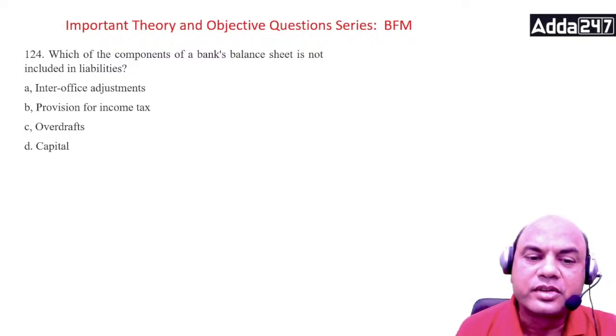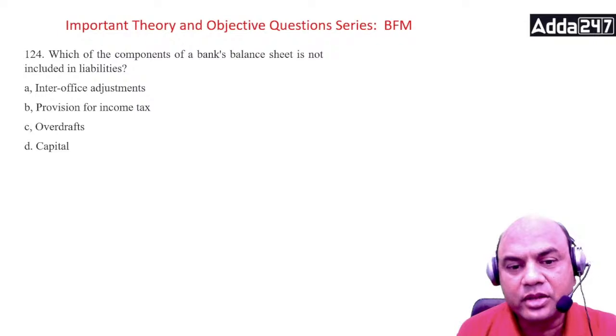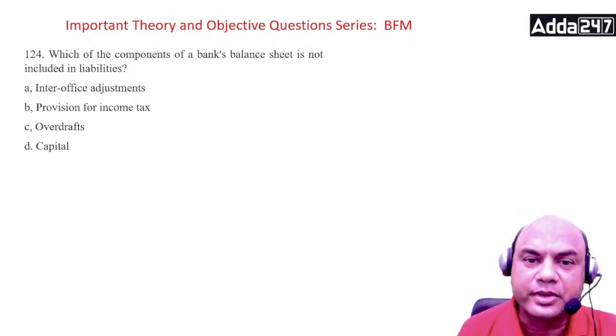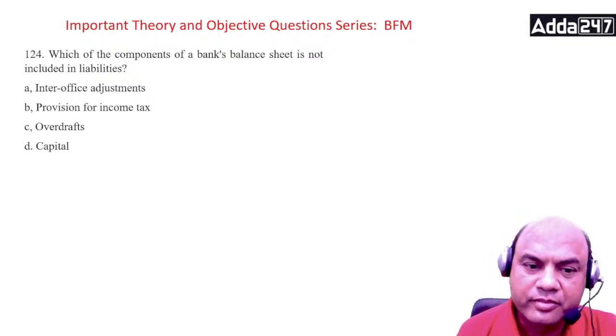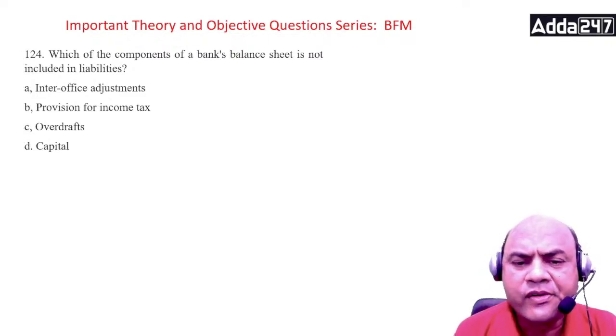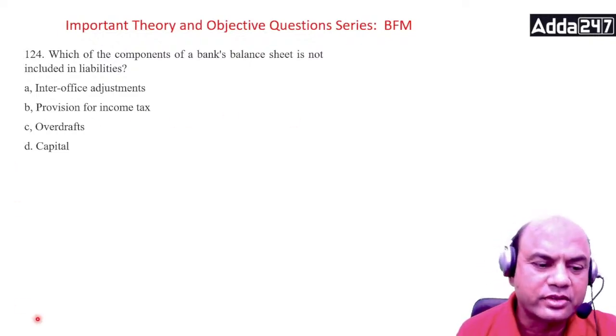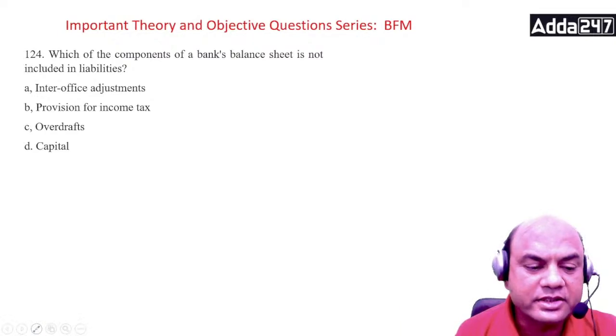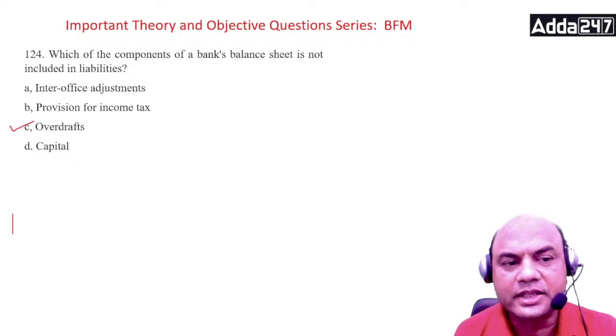So ODs are repayable on demand, though there may be a specific due date also. They are shown on the asset side of the bank's balance sheet. These are the assets. So these are not liabilities. Remaining things, this capital, inter-office, and all these provisions, these are all liabilities. So the basic answer over here is OD. It's an asset.